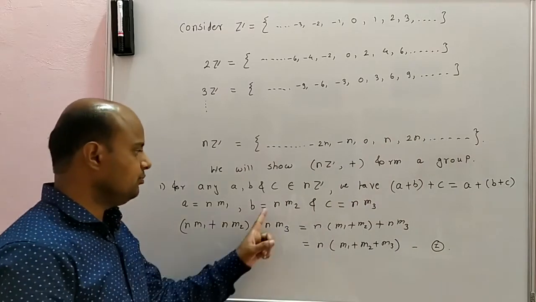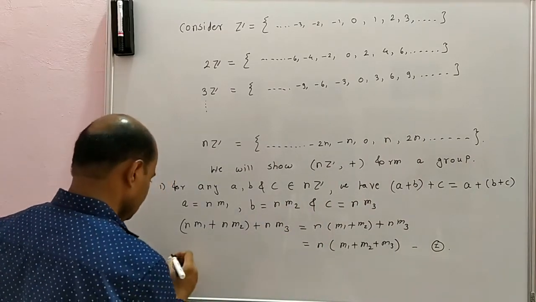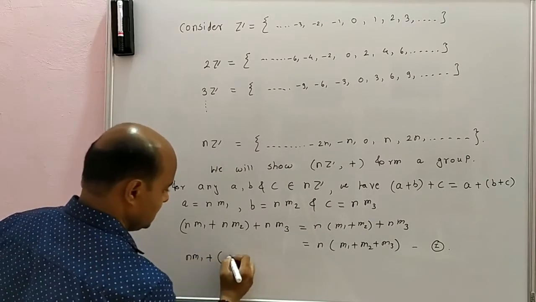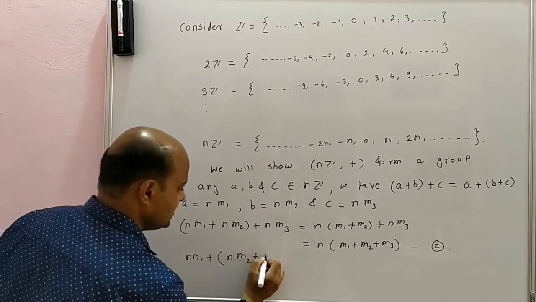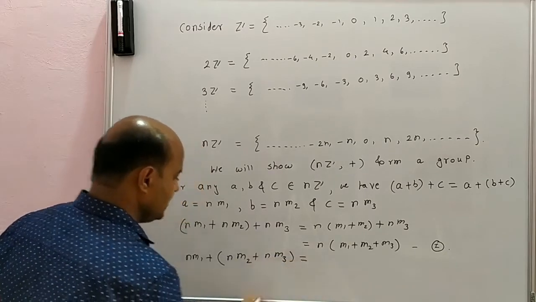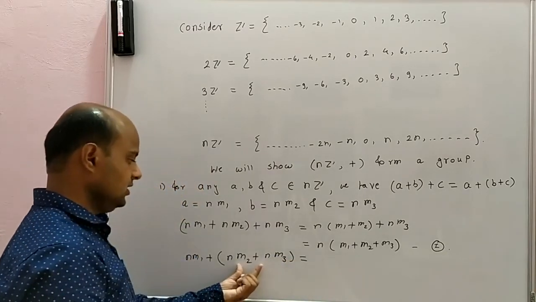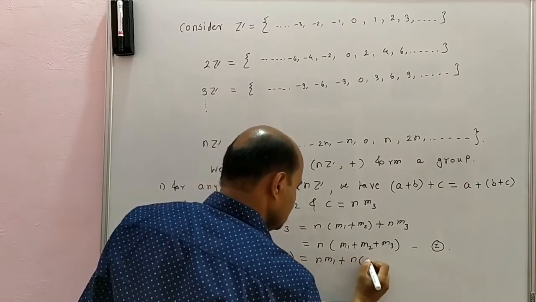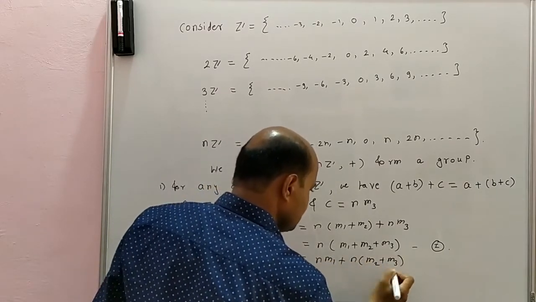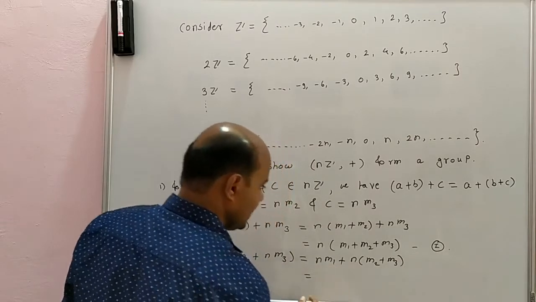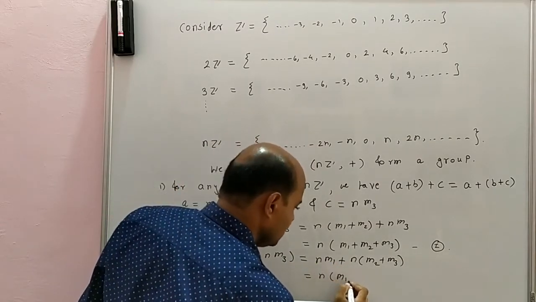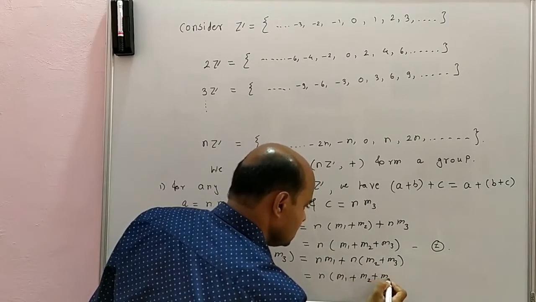Similarly, if I add b and c first and then a, so n m1 plus in brackets (n m2 plus n m3), this will be equal to, I can take n common from this, n m1 plus n(m2 + m3). Again I can take n common from these two, so I will have n(m1 + m2 + m3).